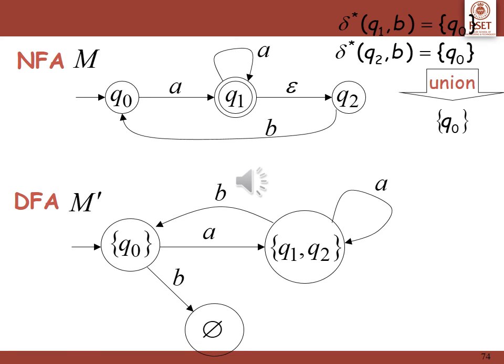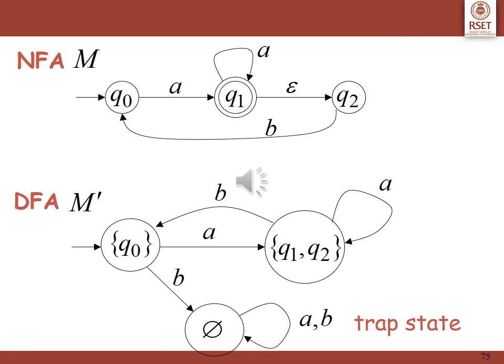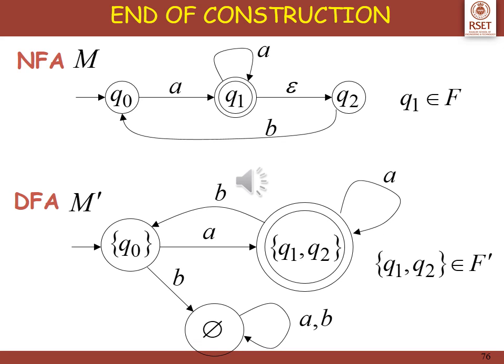So what happens for the B transition on Q1, Q2? I take delta star Q1 B, which is equal to Q0. I take delta star Q2 B, which is also equal to Q0. I do a union of both, which results in Q0. Hence delta Q1 Q2 B is equal to Q0. On completing the trap state, I loop A and B to the trap state itself. We have to mark the final states. In the initial diagram of the NFA, what was the final state? It was Q1. So wherever we encounter Q1, it is a final state. So in the diagram we have Q1, Q2 marked as the final state.